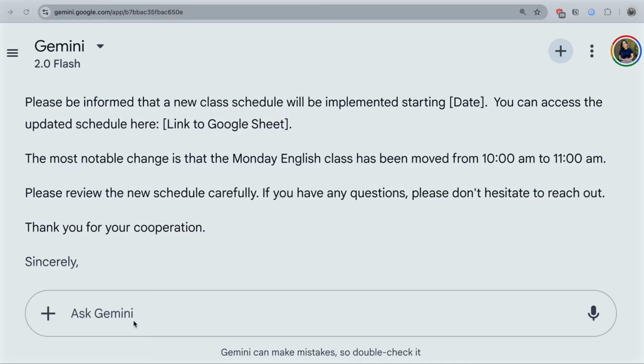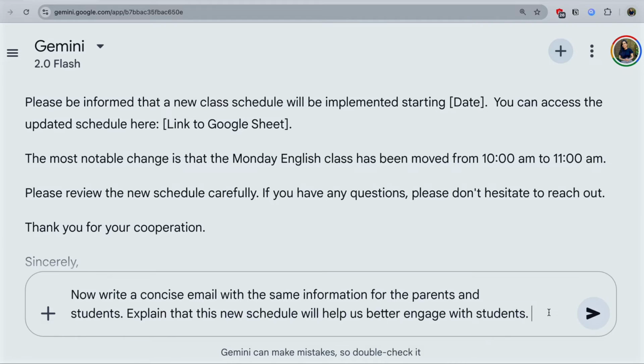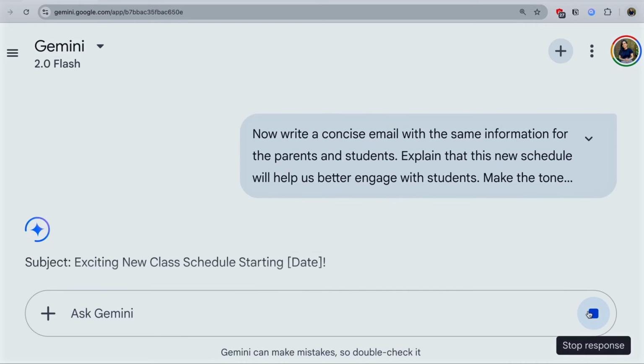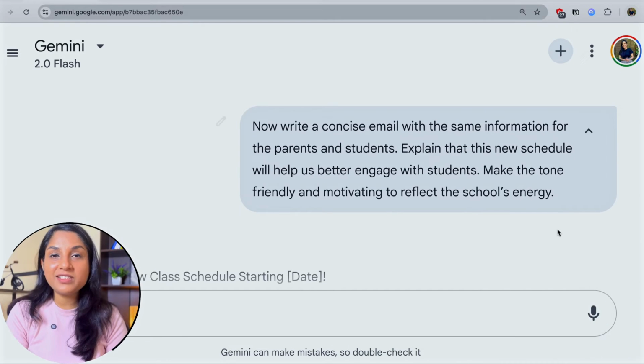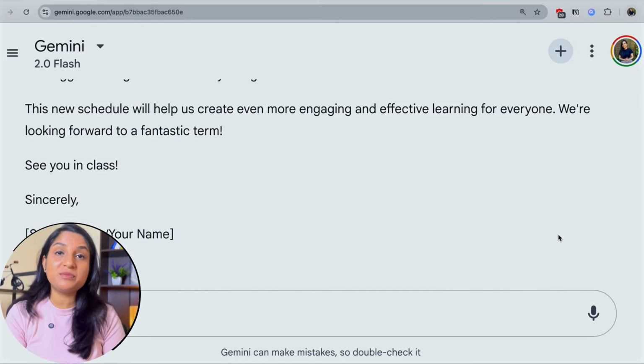Now, imagine you have to write this same email to the parents of the students informing about the change. You go back to Gemini and say, now write a concise email with the same information for the parents and students. Explain that this new schedule will help us better engage with students. Make the tone friendly and motivating to reflect the school's energy. You see, the response is pretty good. I can either use this response or I can tweak it based on my requirement.